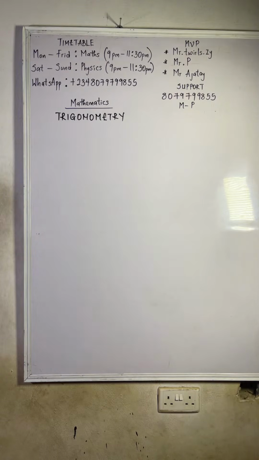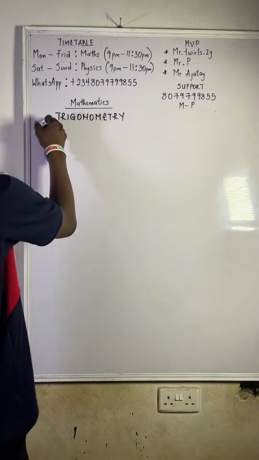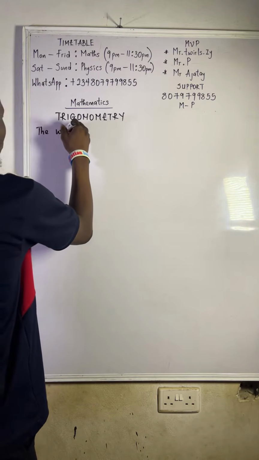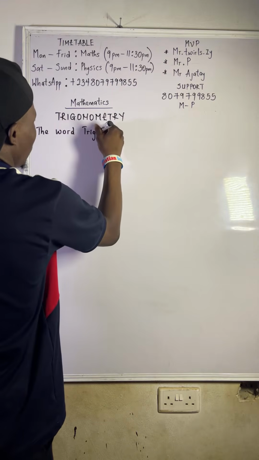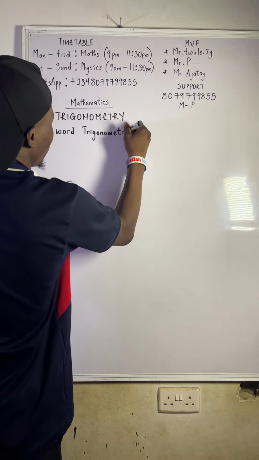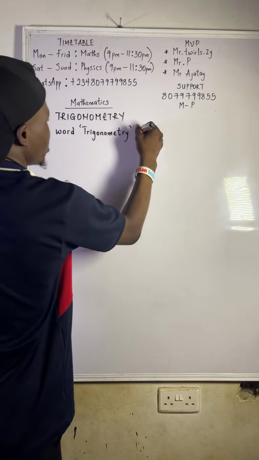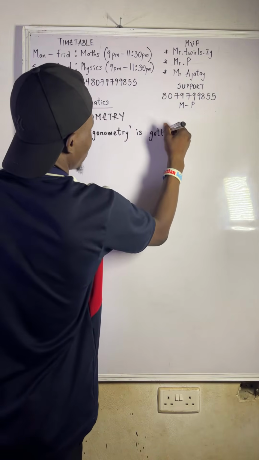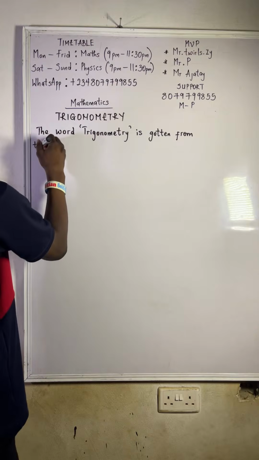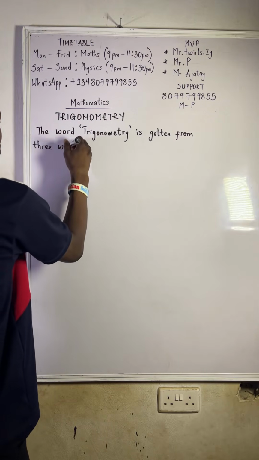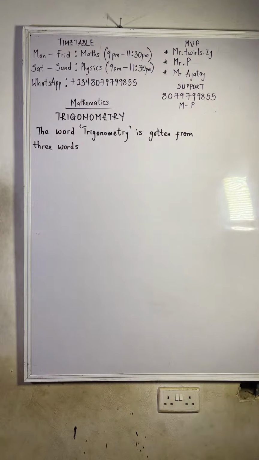So the word trigonometry is gotten from three words.